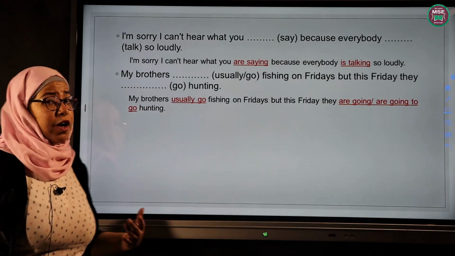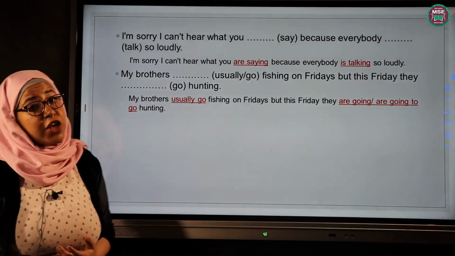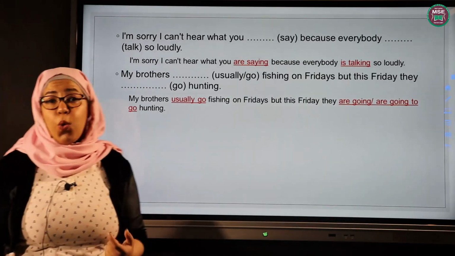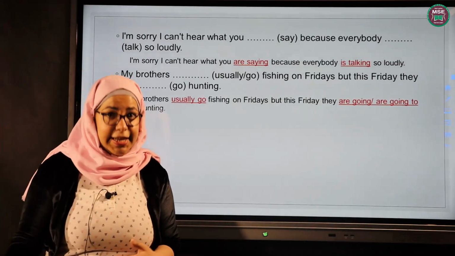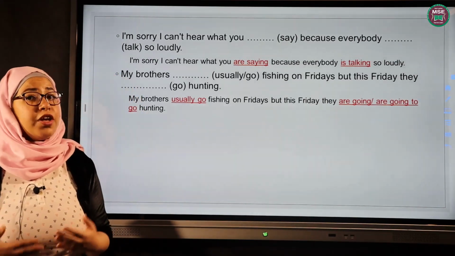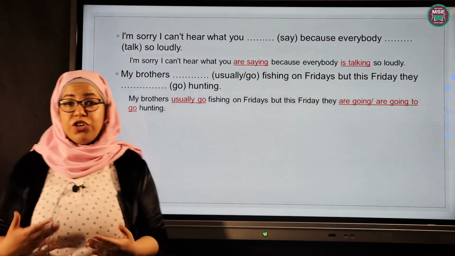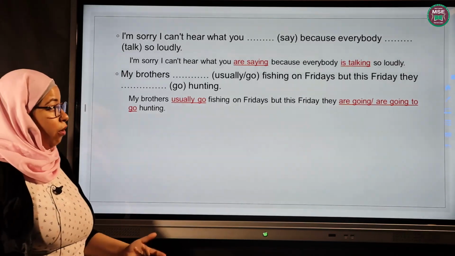We said it before because this is a habit, and I have a keyword or a time expression for present simple, which is usually. Usually is called an adverb of frequency, and I have many other adverbs of frequency, like sometimes, often, and never, and they refer to present simple. That's why I said usually go.